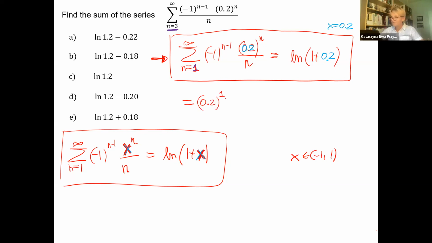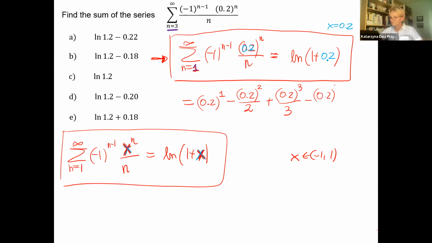Then if n is 2, the second term will be negative, and this will be 0.2 to the power of 2 over 2. Then if n is 3, 3 minus 1 is an even number, this will become positive, 0.2 x to the power of 3 over 3, and so on.